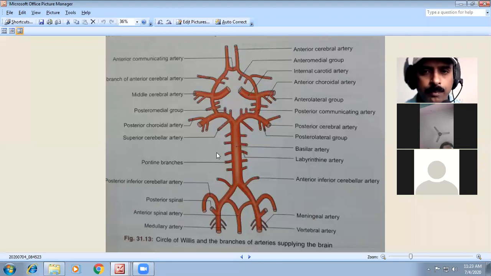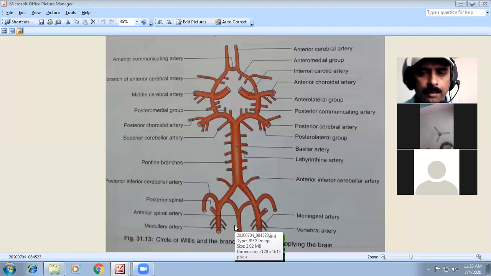Whatever arteries are at the base of the brain, they make a circle and form a network. That circle around the base of the brain is made by the arteries. So these blood-supplying arteries to the brain are called the blood supply of the brain, or the circle of Willis. Whatever you can see here, the main medullary artery is small, and there are branches.